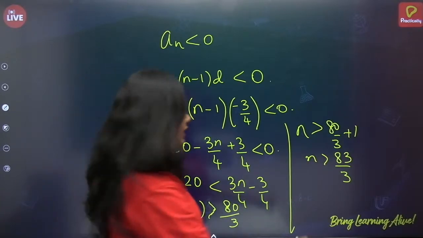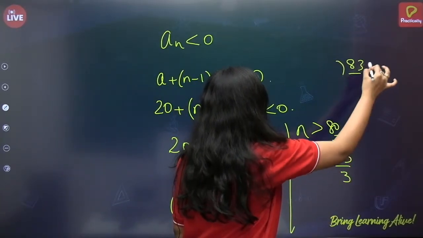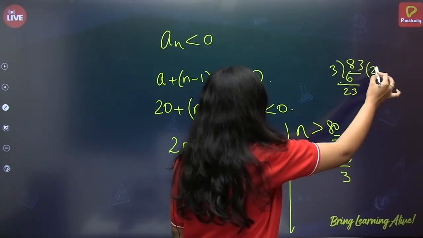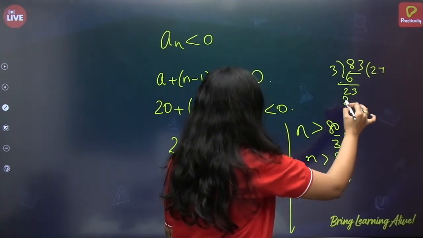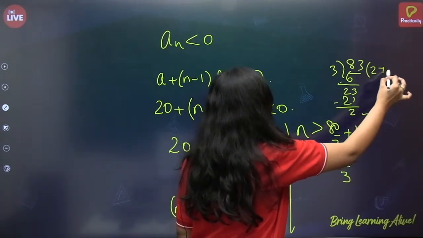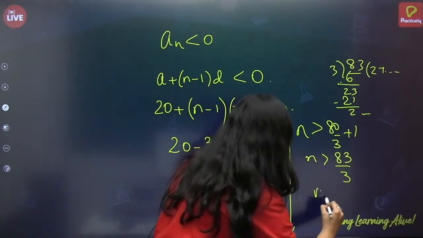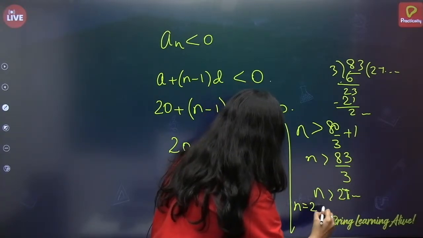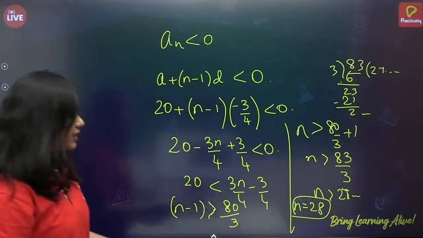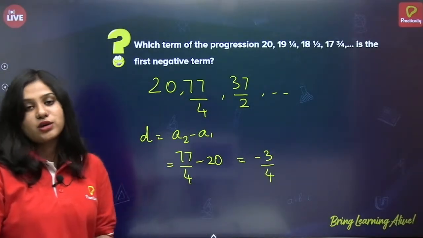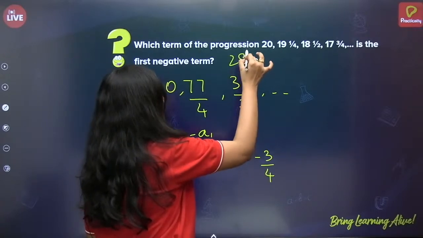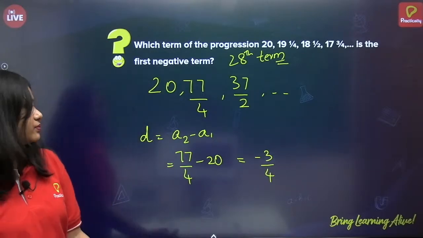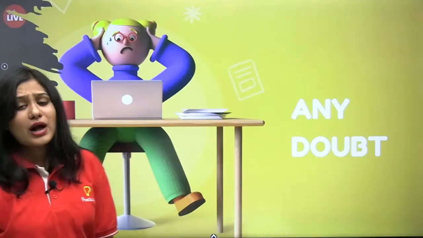Okay, so what do we get? 83 by 3. 3 2s are 6, 3 3s are 9, 3 7s are 21. So 27 point something. Correct? So n is greater than 27 point something, which is nothing but n equal to 28. So the 28th term will be the first term which is negative. So I am writing the answer here, that is the 28th term. Okay, that's it. I hope you have no doubt.